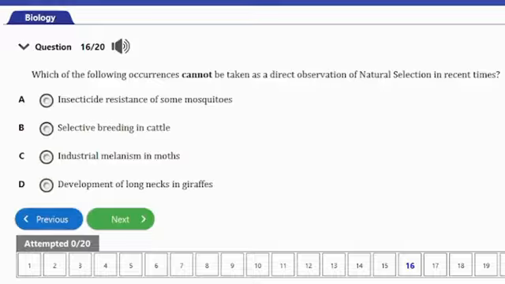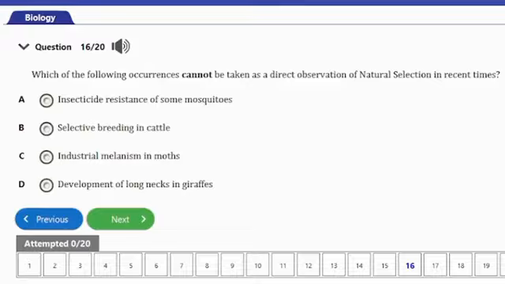And D, development of long necks in giraffes. So guys, the answer to this question here will be option B, and that's selective breeding in cattle. Actually, selective breeding in cattle is not a direct observation of natural selection. Natural selection is a process where organisms that are better adapted to their environment tend to survive and produce more offspring. So this process is natural and not influenced by human intervention.